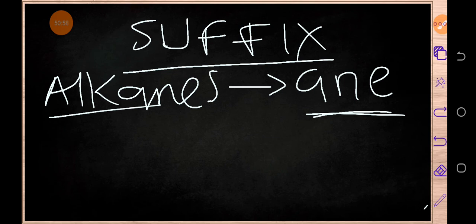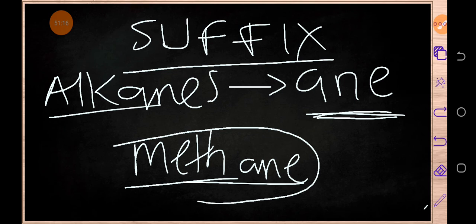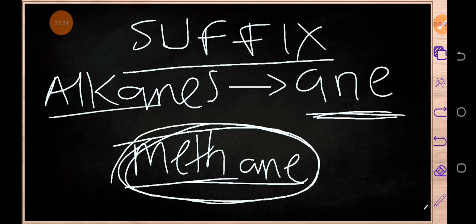So if you get a certain prefix, let's say for example meth, then we get the suffix. This is methane. So this name is showing us two things. The first is how many carbon atoms are in this compound, and the second is which family this member belongs to.